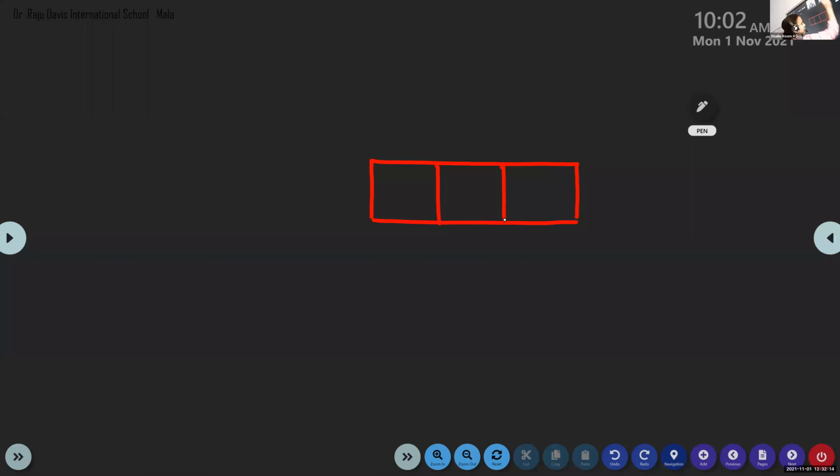And children, here in this Kit Kat, how many parts are we going to make? 3 parts. Look here, I'm going to give Stenin, how many parts do you want from this Kit Kat? I will give you 2 parts. Is it okay? So how will I write this fraction?